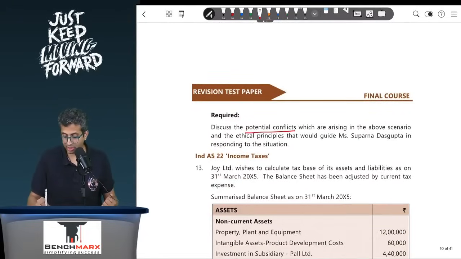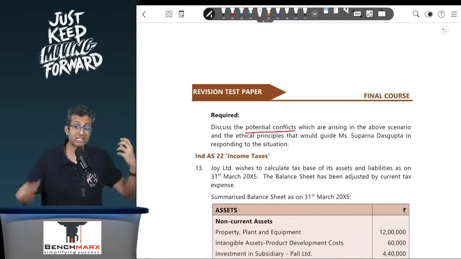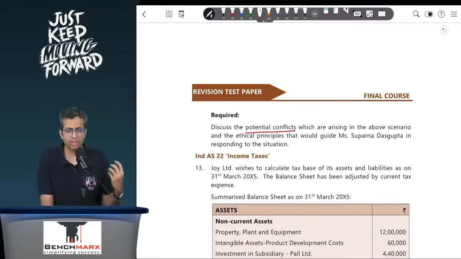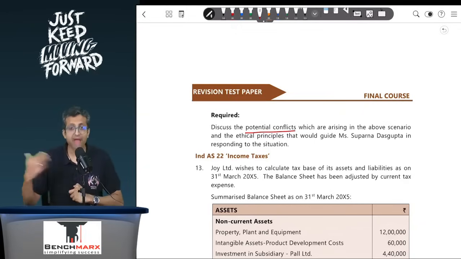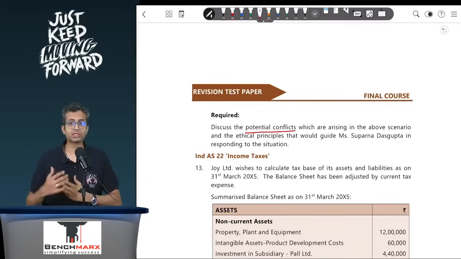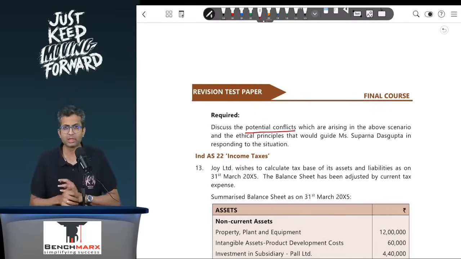You are required to discuss the potential conflicts. So the conflict over here is the one which Ms. Dasgupta, who is a CA, would have between following the appropriate accounting treatment, that is not recognizing revenue, and the pressure of the management to show this as revenue, clubbed with the possibility that she might lose her job and her entitlements, and hence she might be under a personal problem. So there are conflicts over here.